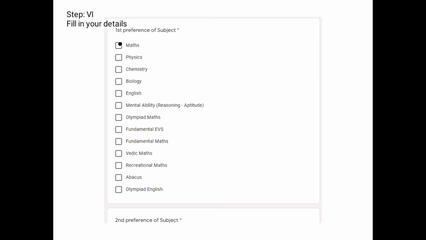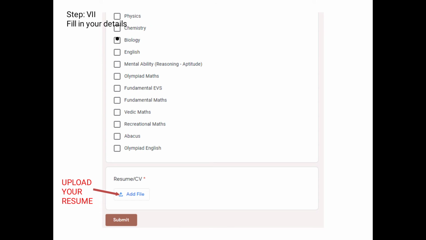Next, they will ask you about your subject preference. Subject preference here means what subject you would like to teach to the students. They give you a wide variety of subjects ranging from maths, chemistry, biology, and Vedic maths, Olympiad studies. Whatever subject you would like to teach, you can fill it in here. Similarly, they also give you the option for a second subject. Like if you fill in maths as the first subject and you also want to teach science, as the second subject preference you can always fill in science.